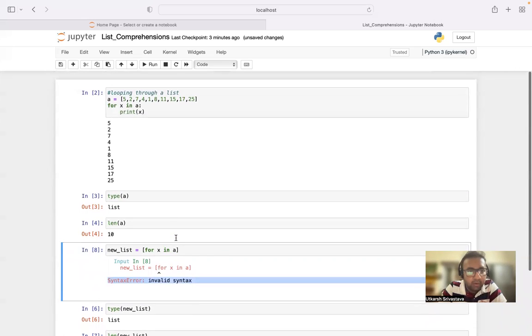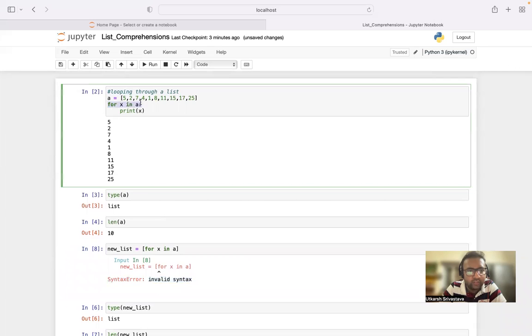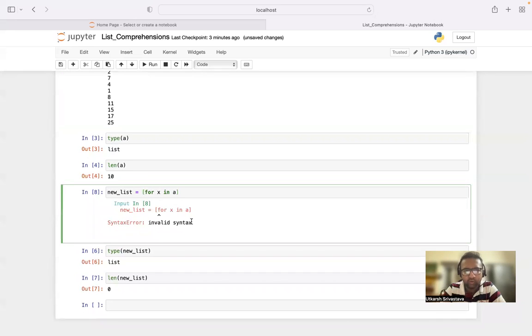But above, we were doing this for x in a. We created a simple for loop, applied an indentation and then printed it. The print came under the loop body. Now, what is missing over here?